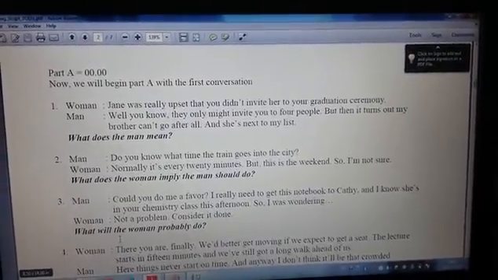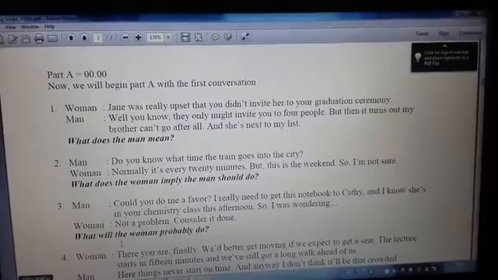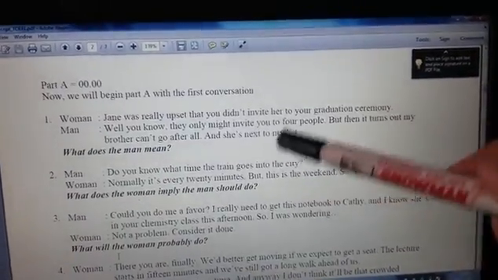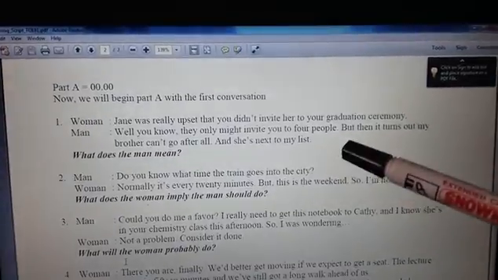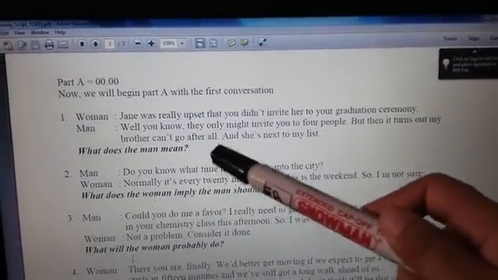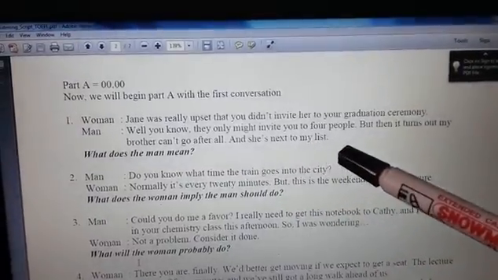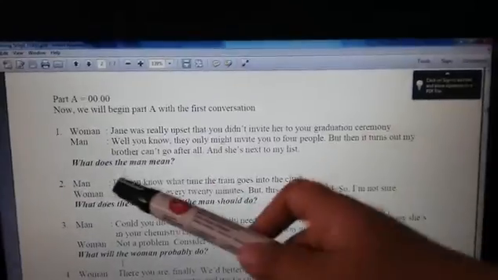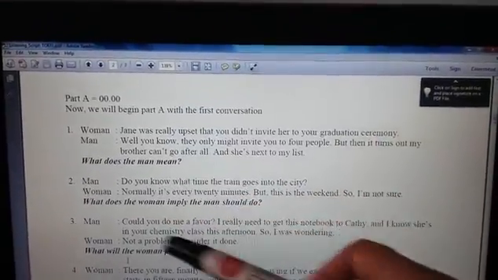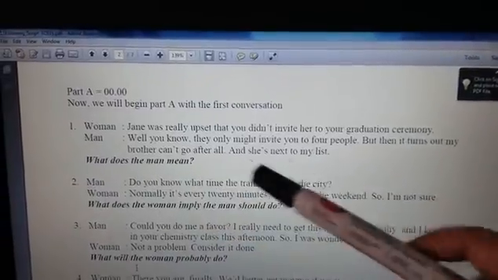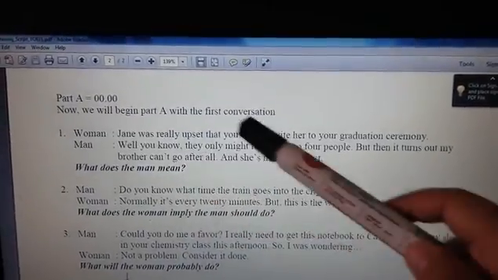And then the second speaker answered, well, you know, they only let me invite four people. But then it turns out my brother can't go after all, and Jen is next on my list. And the narrator said, what does the man mean? What does the second speaker mean? That is the purpose of the script and the question.